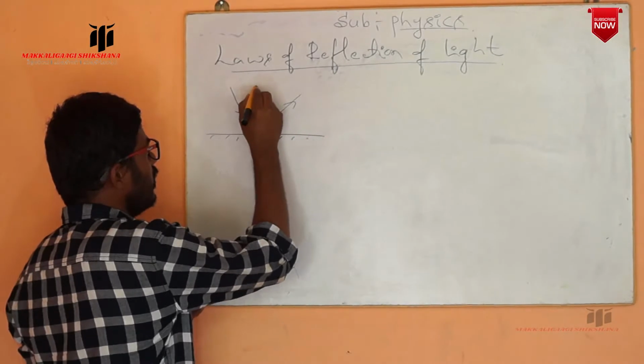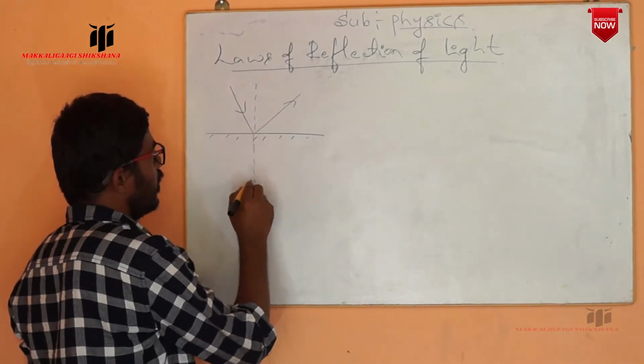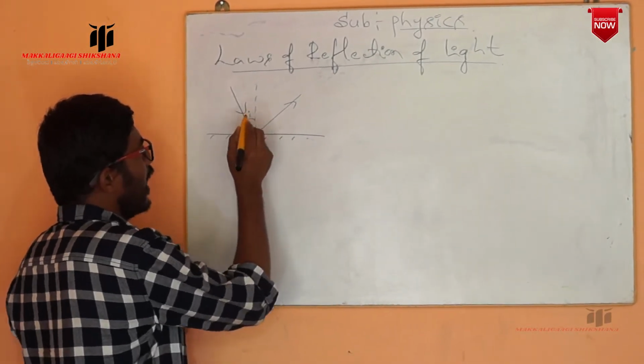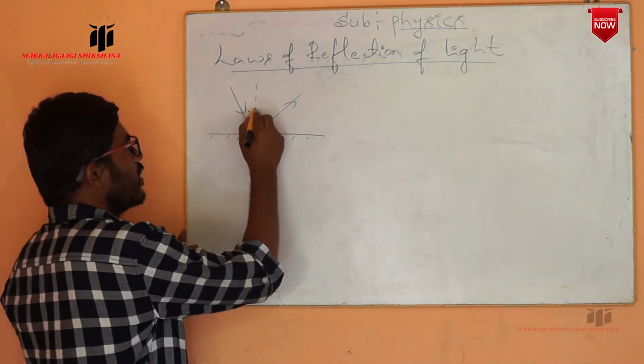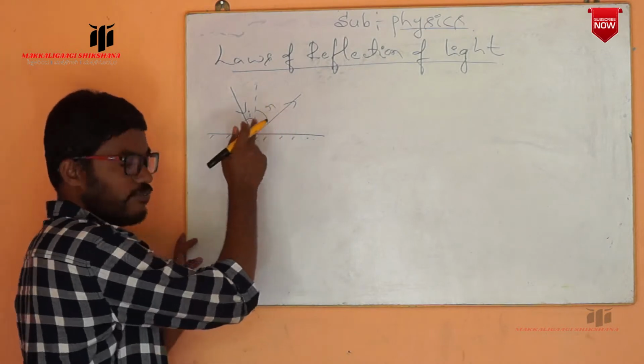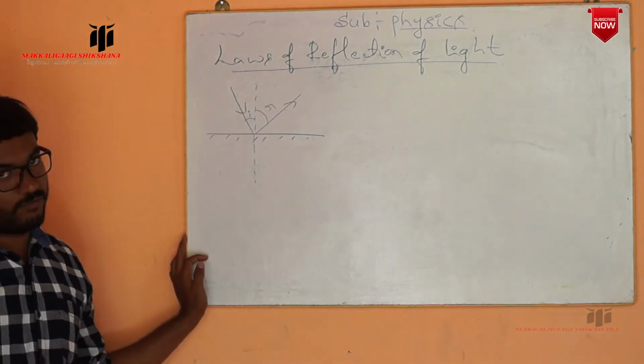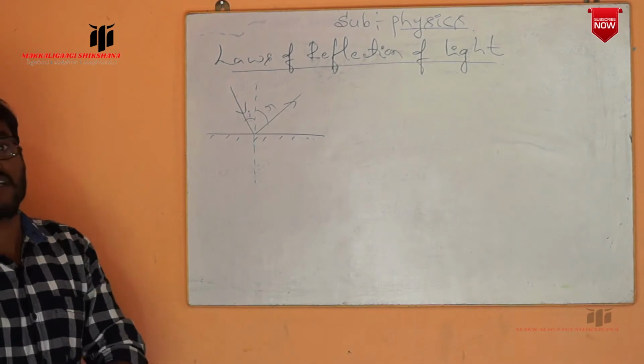Now we take the incident ray and the reflected ray, and the incident ray makes a certain angle with the normal, which we take as the angle of incidence, and the reflected ray makes a certain angle with the normal, which we take as the angle of reflection. So what are the laws of reflection of light?